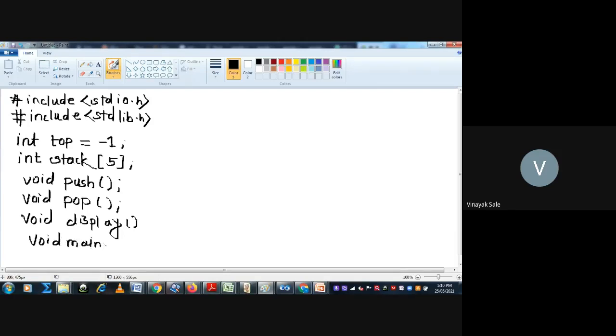We are writing the main function body here. So open this main function.